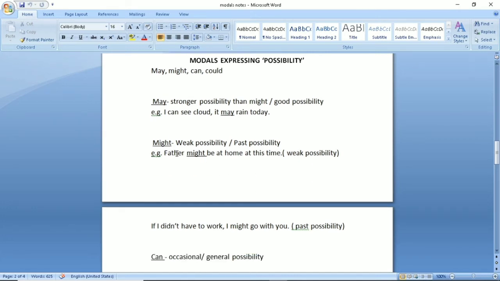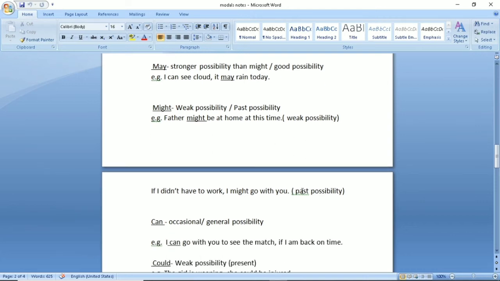Then might, as I have told you, that might is the past form of may, but it can also be used in the present tense for telling weak possibility, right? For example, father might be at home at this time. This is weak possibility. Students, why this is weak possibility? Because you know that at this time your father is always in his office. But somebody asked you, so you just made a very weak possibility that father might be at home at this time.